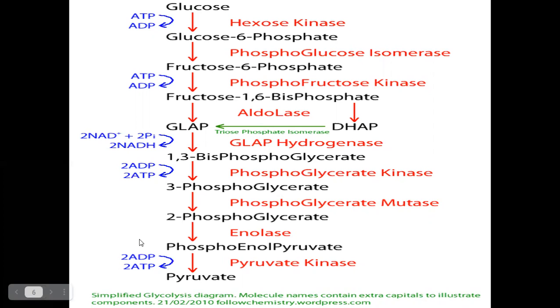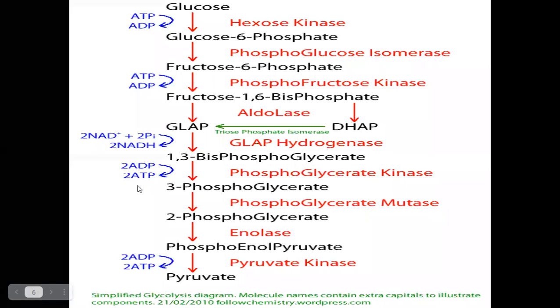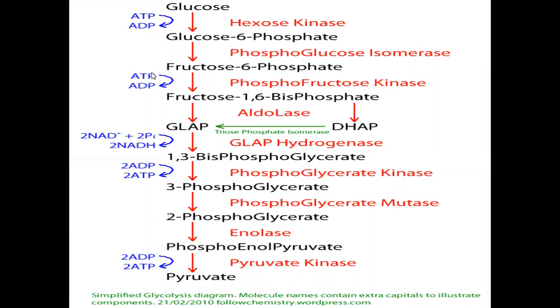From this total of 8 ATPs, the first and third reactions utilized 2 ATP molecules. So from the 8 ATPs, 2 ATP molecules are utilized in glycolysis. The net gain of ATPs in glycolysis is 6 ATPs only. The total glycolysis reactions occur in the cytoplasm of the cell.